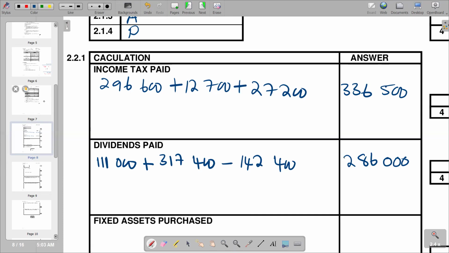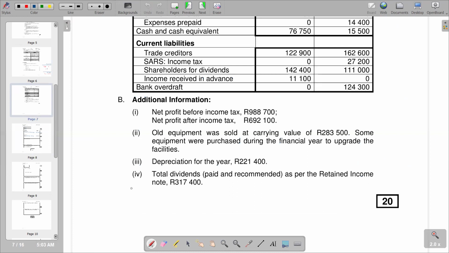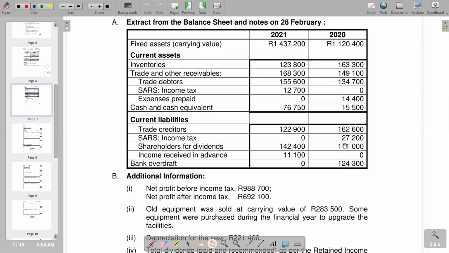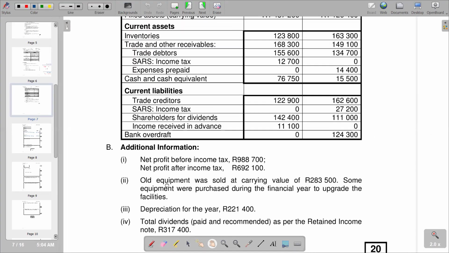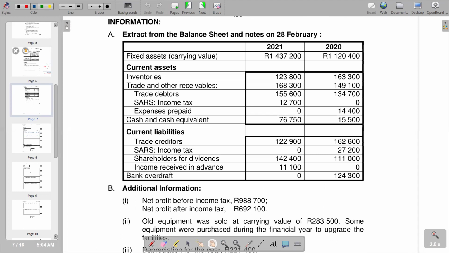Alternatively, you can also use the formula of shareholders for dividends at the beginning plus interim dividends. If you are given the figure for interim dividends in the question, shareholders for dividends at the beginning is 111,000, and then you add the interim dividends for the present period. Then you get the dividends paid figure. You can do that if the figures are clear. According to our question, we are not given the information for interim, so we can just go the way that we went through.